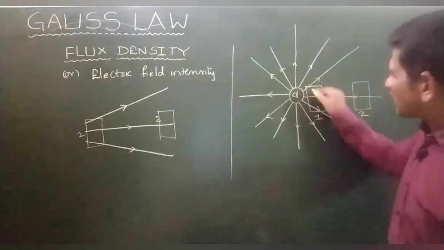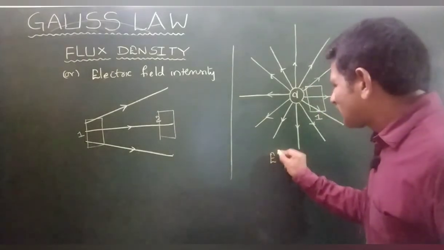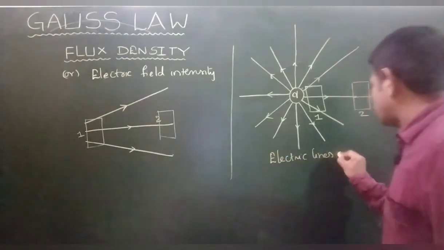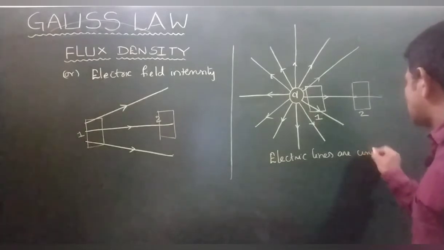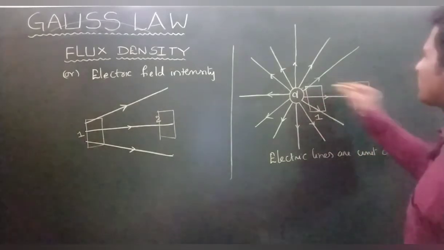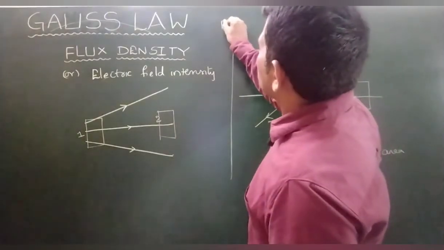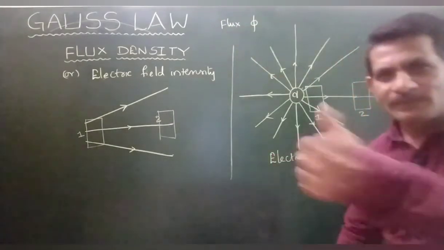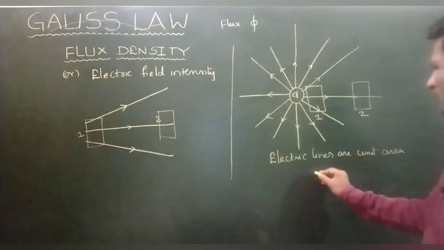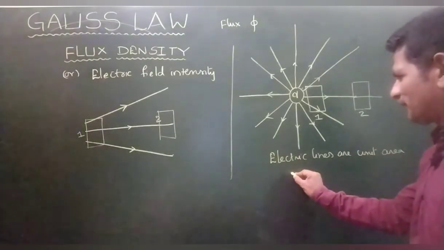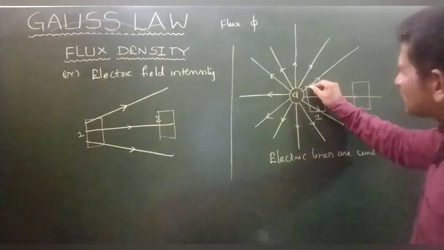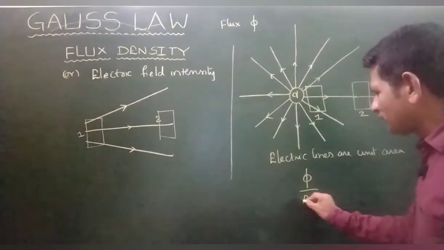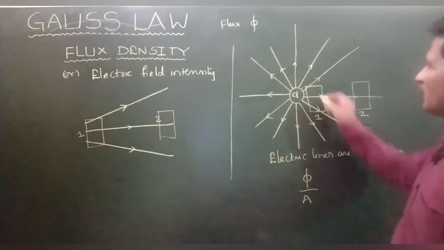So the electric flux, electric lines, per unit area, electric lines or flux is represented with phi. Get my point? Electric flux per unit area, that means phi by A, flux per area.